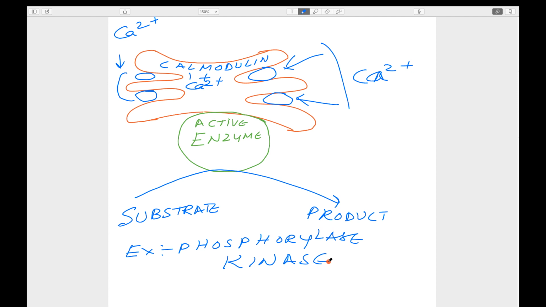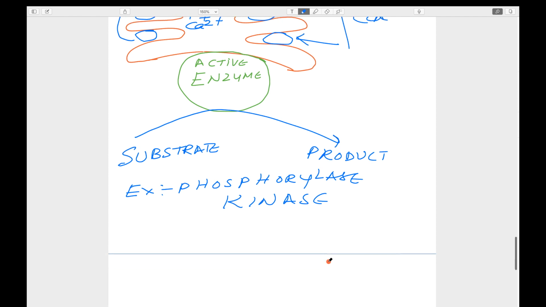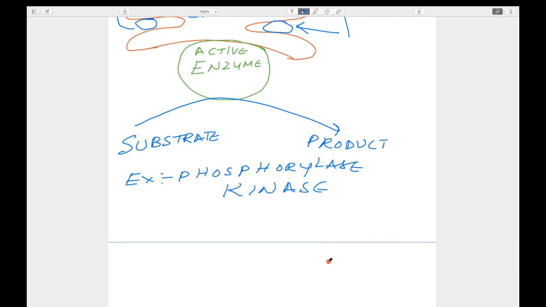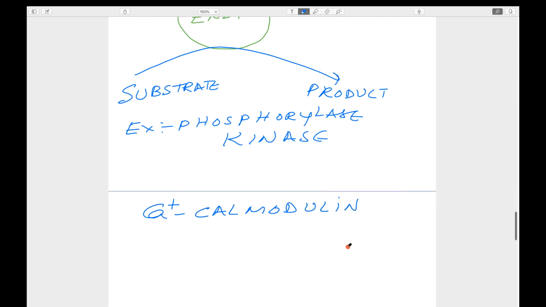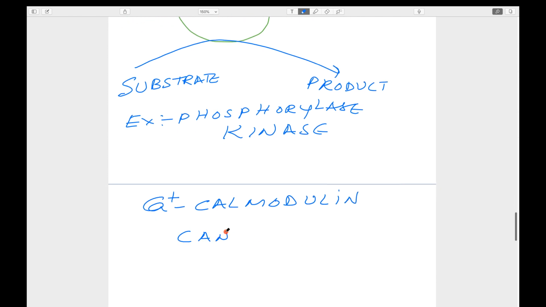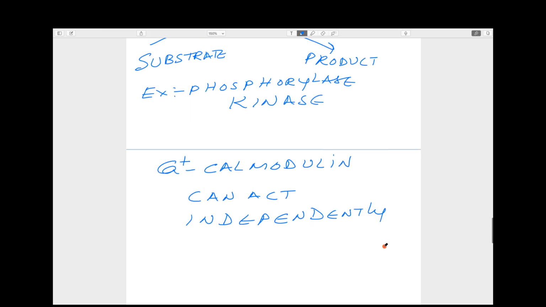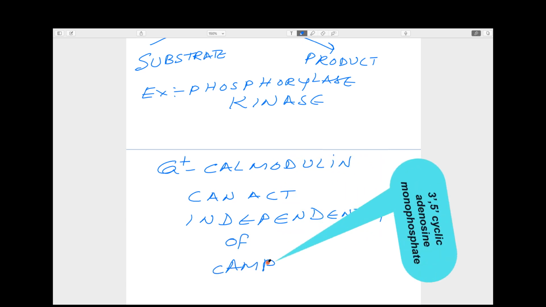When you talk about this calcium-calmodulin complex, the calcium plus the calmodulin, the calcium binding protein, it can act independently. Independently means independent of cyclic AMP controlled regulation.